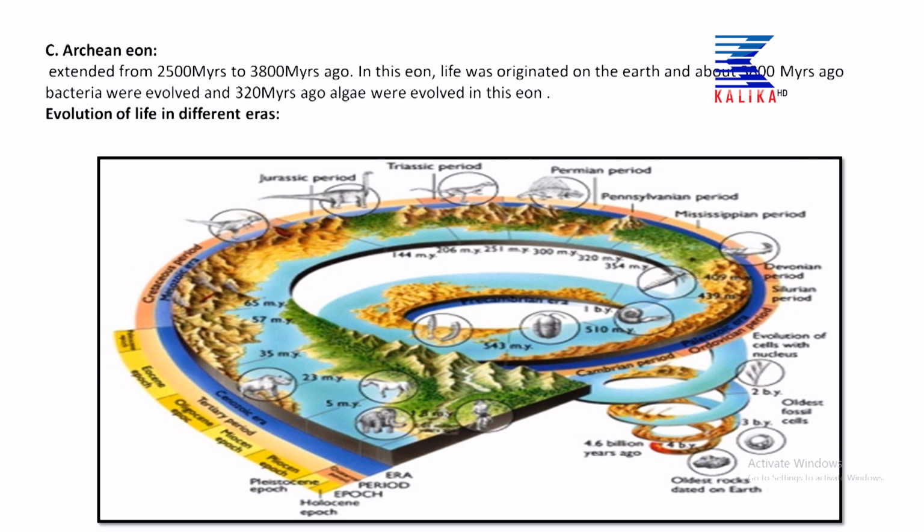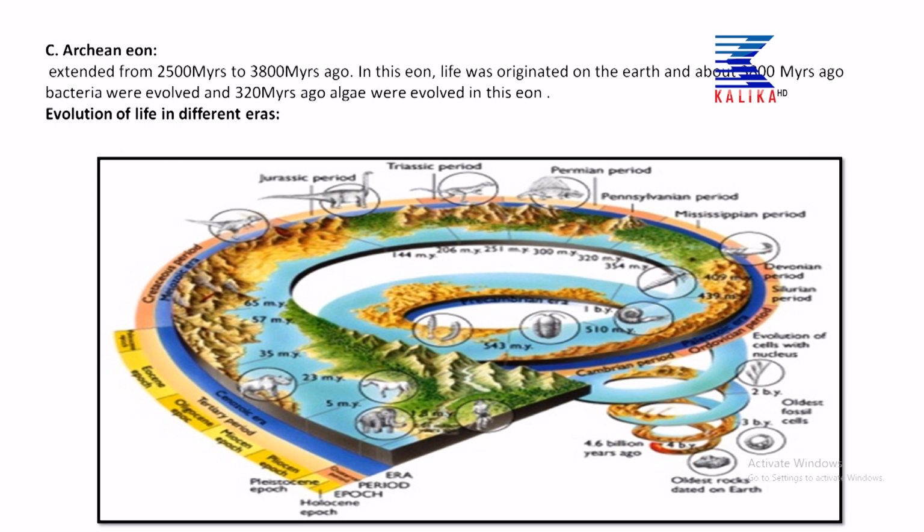Then after, before 4 billion years ago, you can see the oldest rock dated on the earth. Then you can see the evolution of the cells with the nucleus about 2 billion years ago. Evolution of the cell with the nucleus. Then starts the Silurian period. You can see the different life structures forming.